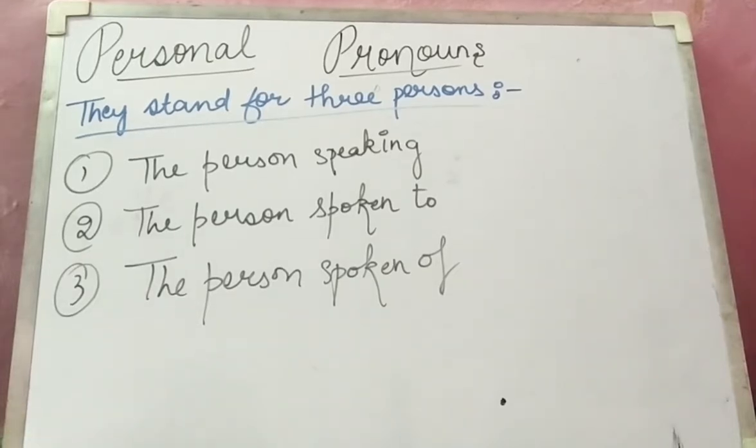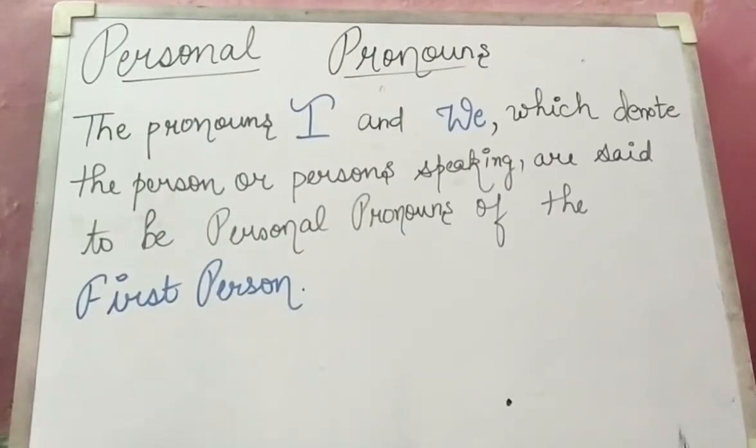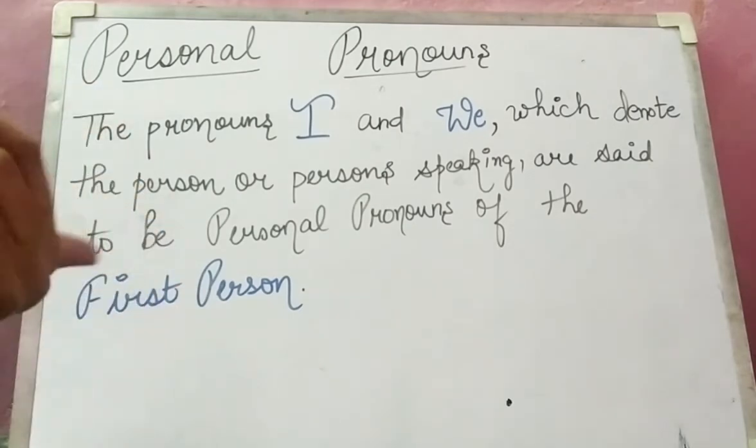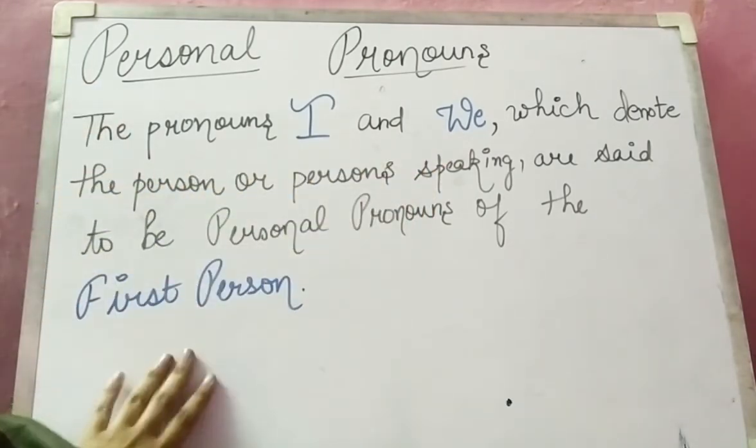Okay. Now apart from this there are three persons, means the first person, second person and third person. So you should know that also. So I will be telling you that only. Let me first erase this. So I have written this, that is the person I and we, which denote the person or persons speaking, are said to be personal pronouns of the first person.